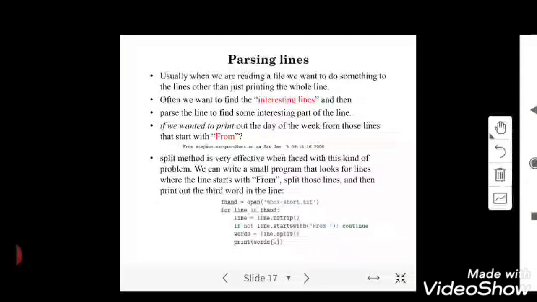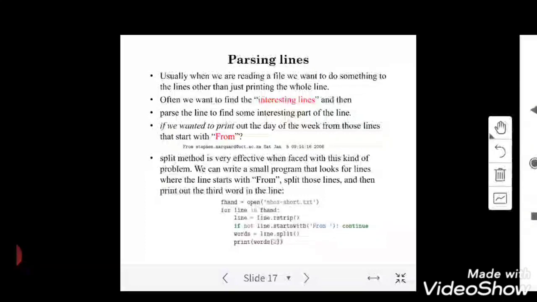fh equal to open, with the file name, the text file which is given as input. Once the text file is given as input, I'm using a for loop: for line in fh. This line will be the variable which is pointing to each and every line in fh. And now I need to do line equal to line dot rstrip. I'm removing the empty spaces at the end of the line. I don't want to look into the empty spaces. That is why I'm using rstrip.